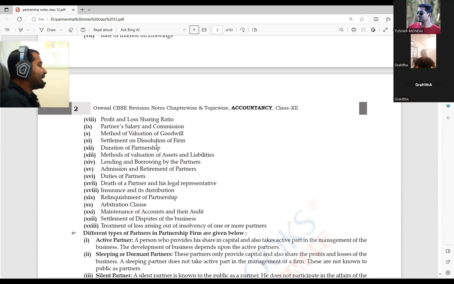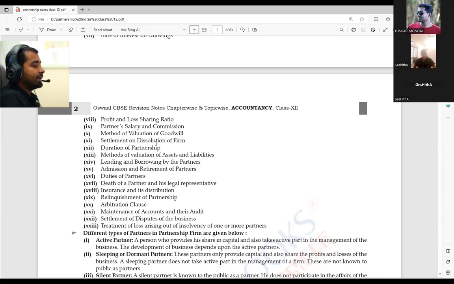Most of the details of your partnership firm are given if you made that deed. One point you might find troublesome or might not understand is point number 20, the arbitration clause. Could you tell me what arbitration is? Any idea? No, sir. Arbitration is nothing but what?